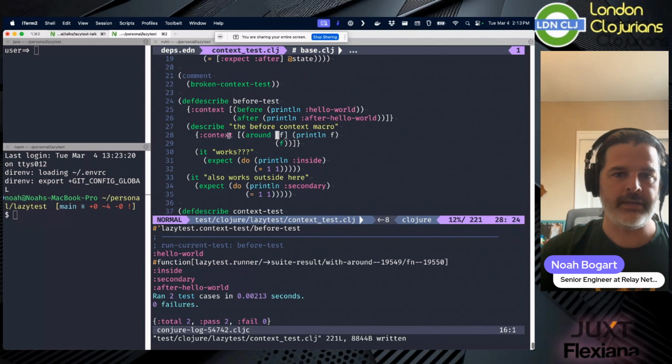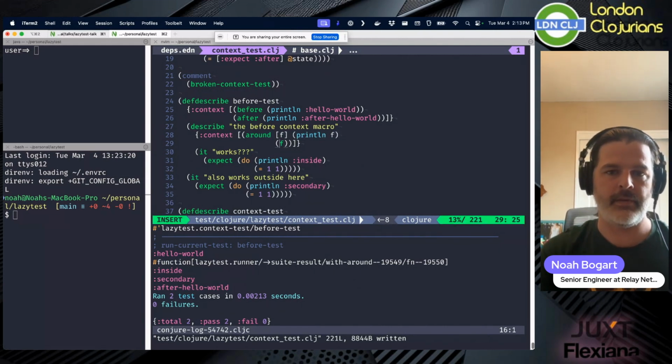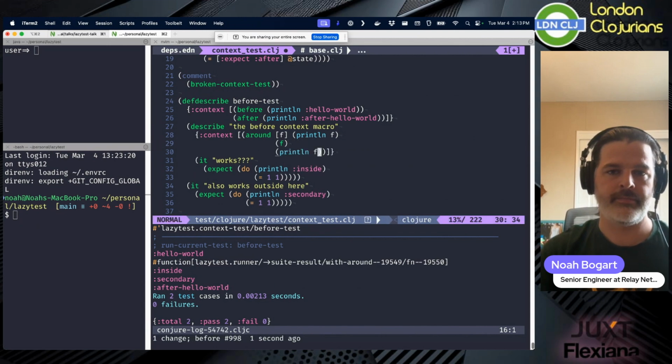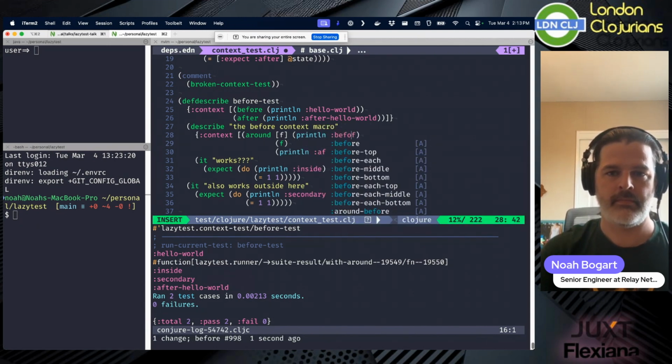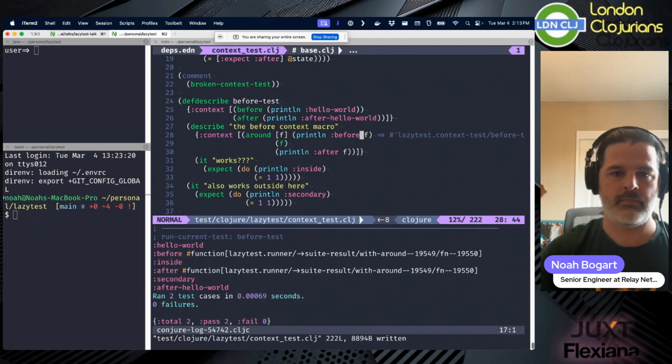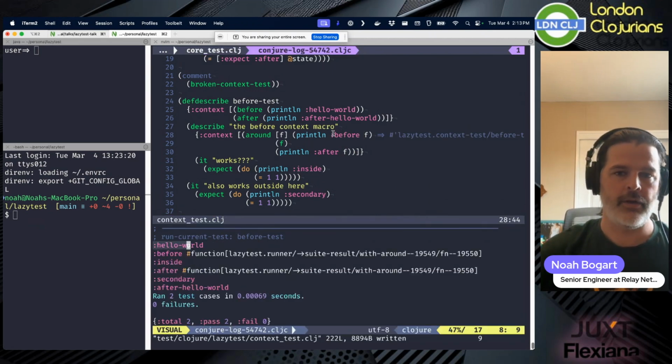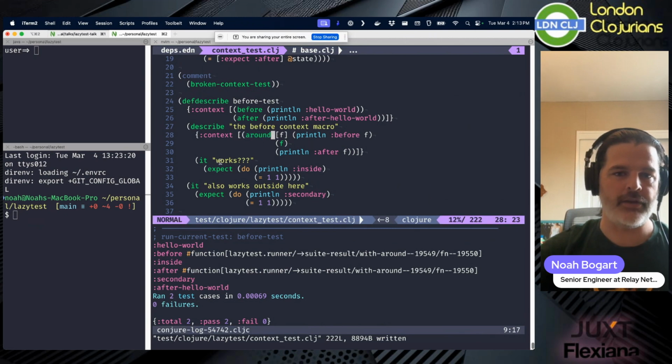It prints the context. Then I'm inside of this around block, and I'm printing the before, and then I'm executing the inside. I'm executing this as the function being contained by this around block.